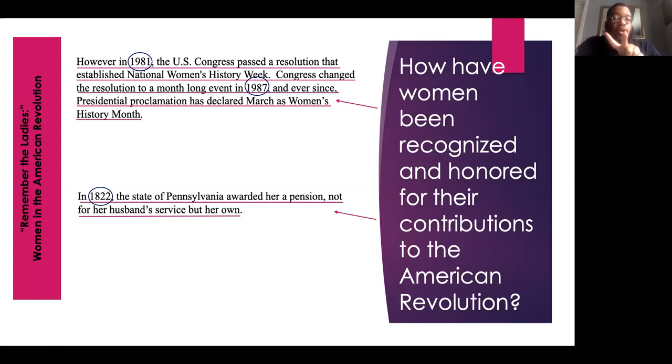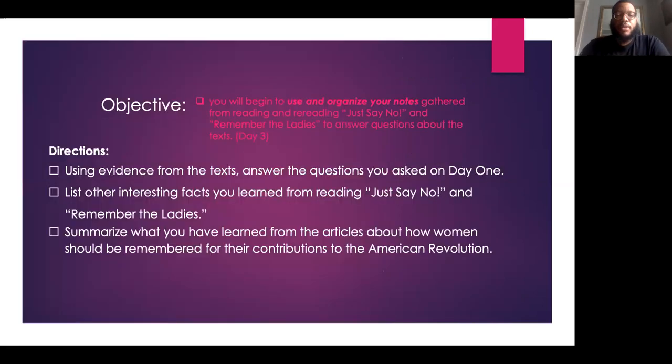And I wanted to make sure that I circled those 2 years as well. The second piece of evidence says in 1822, the state of Pennsylvania awarded her a pension, not for her husband's service, but her own. So once again, we see one specific lady who was awarded for her service during the war. Okay, and once again, I also circled the date there. All right, so now that we have annotated and we've gathered our evidence, now it's time to write our evidence down in our chart for day 3.